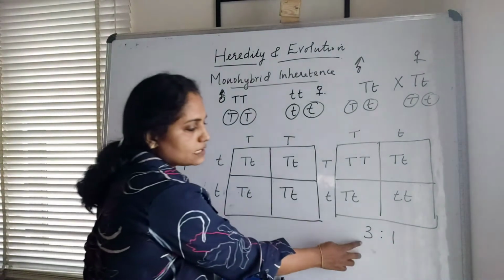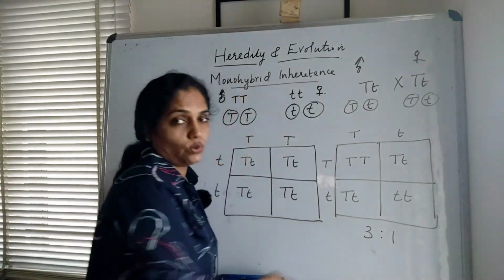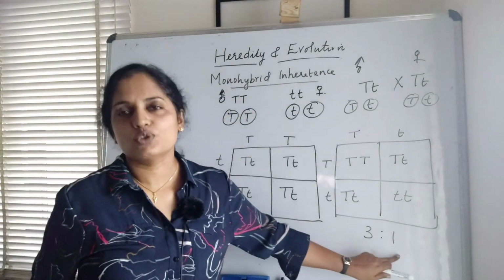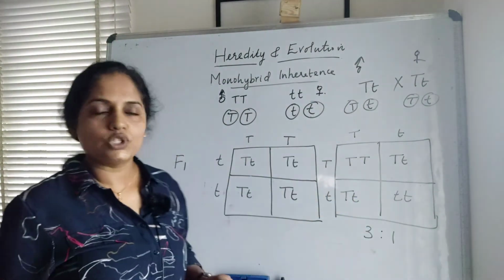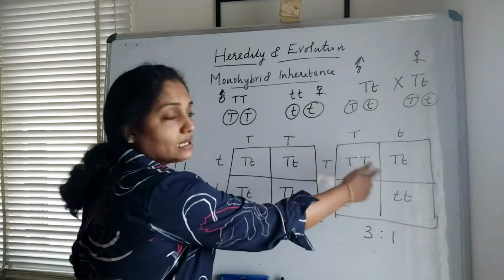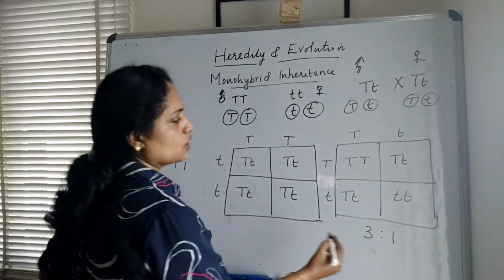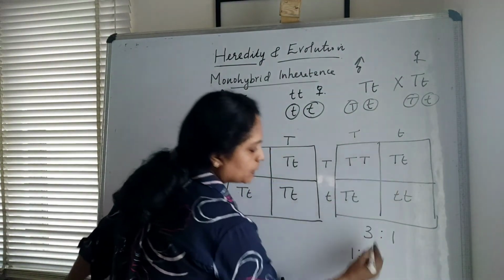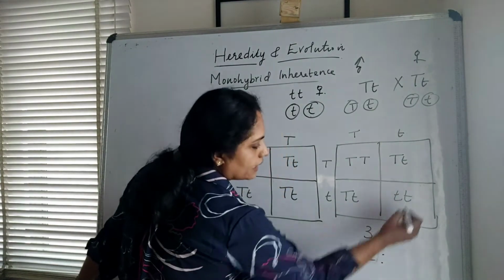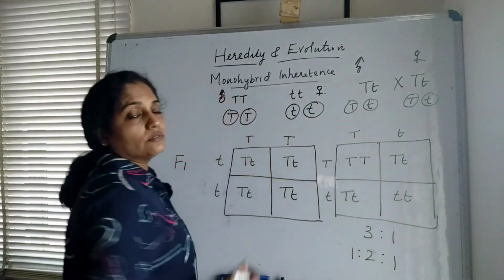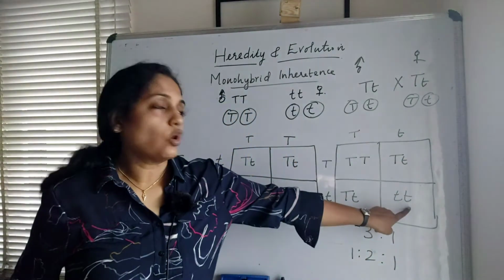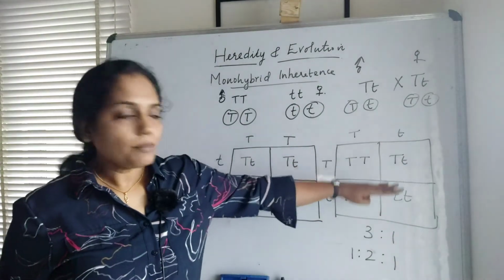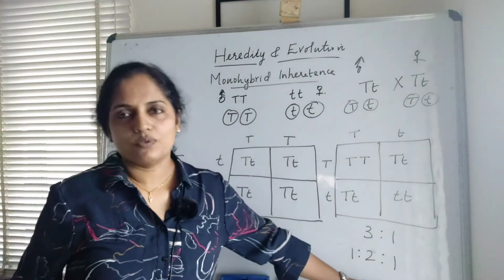So this is the phenotypic ratio. Phenotypic ratio is 3:1. What is the genotypic ratio? Genotypically there are 3 types. So we can write 1 pure plant, 2 hybrid plant, and again 1 purebred dwarf plant. So genotypic ratio is 1:2:1.